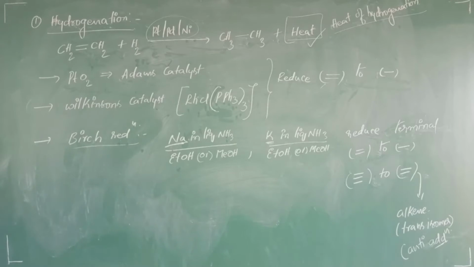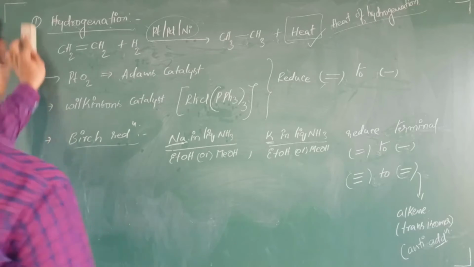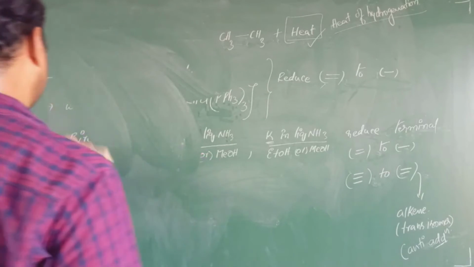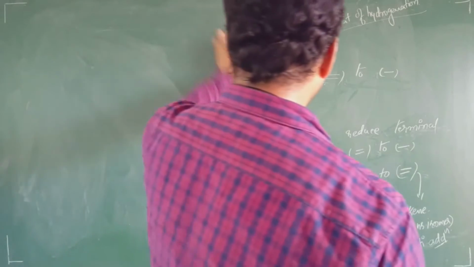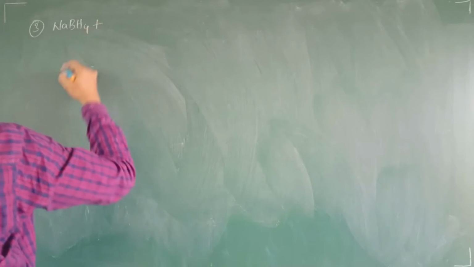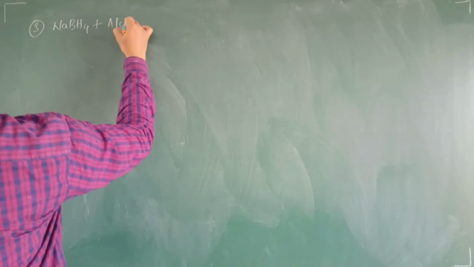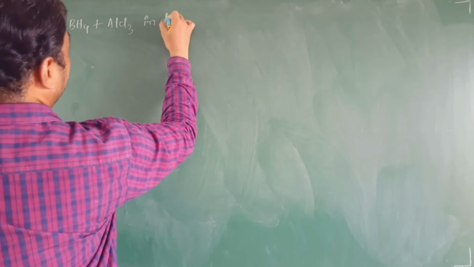Right students, now come to the next reagents which can also reduce double bond to single bond, that is alkenes to alkanes. The third reagent is NaBH4 plus AlCl3 in diglyme.